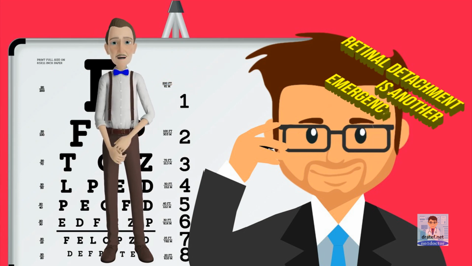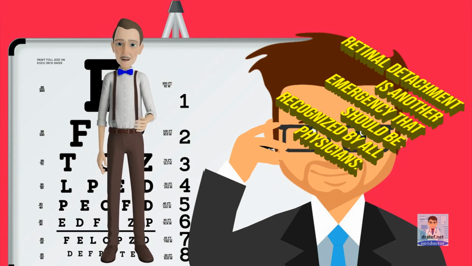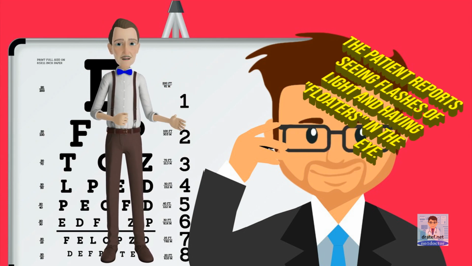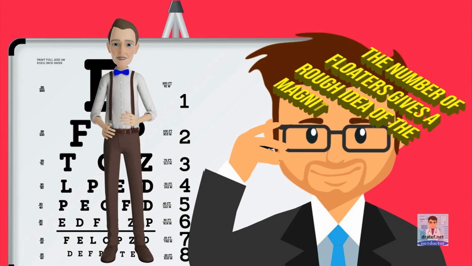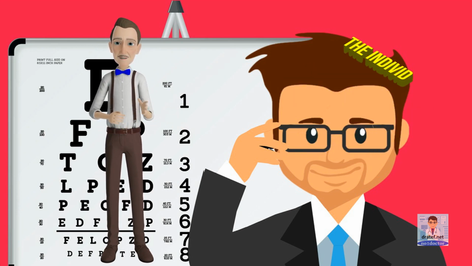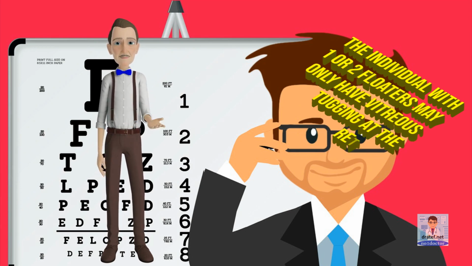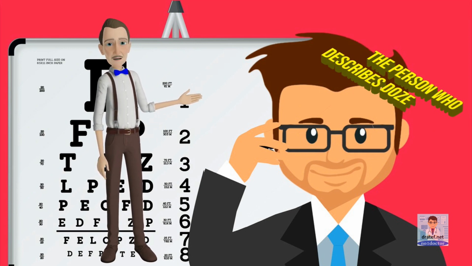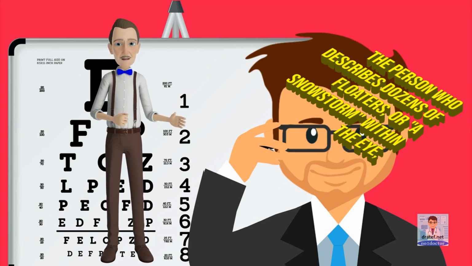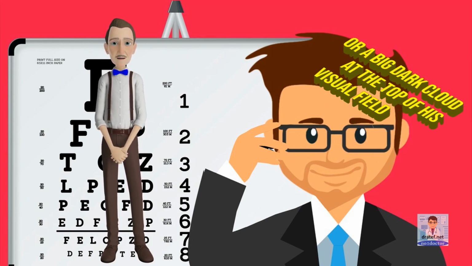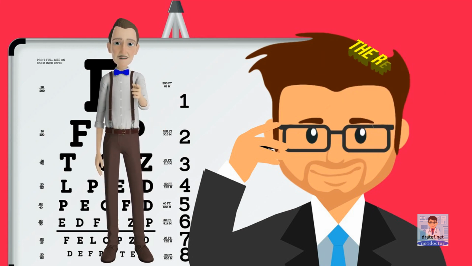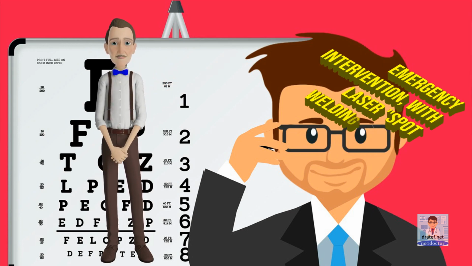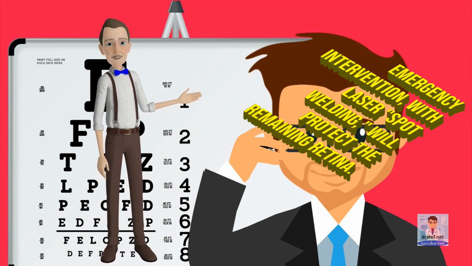Retinal detachment is another emergency that should be recognized by all physicians. The patient reports seeing flashes of light and having floaters in the eye. The number of floaters gives a rough idea of the magnitude of the problem. The individual with 1 or 2 floaters may only have vitreous tugging at the retina, with little actual detachment. The person who describes dozens of floaters, or a snowstorm within the eye, or a big dark cloud at the top of his visual field has a big horseshoe piece of the retina pulled away and is at risk of ripping out the rest. Emergency intervention, with laser spot welding, will protect the remaining retina.